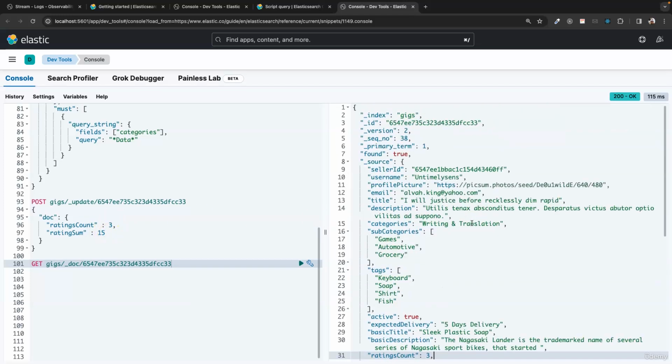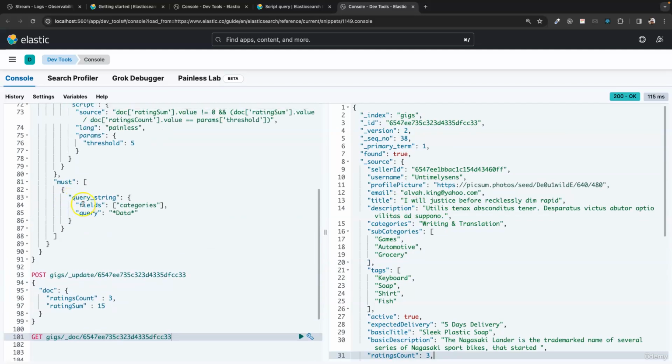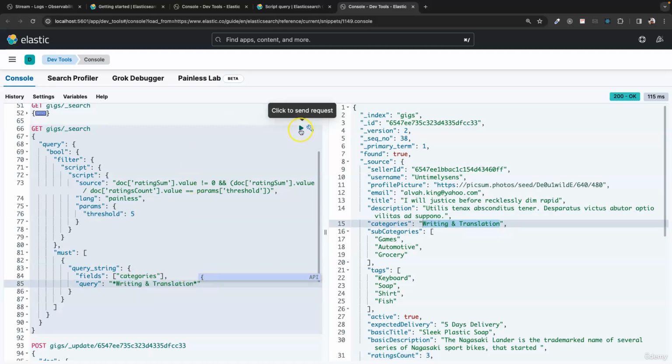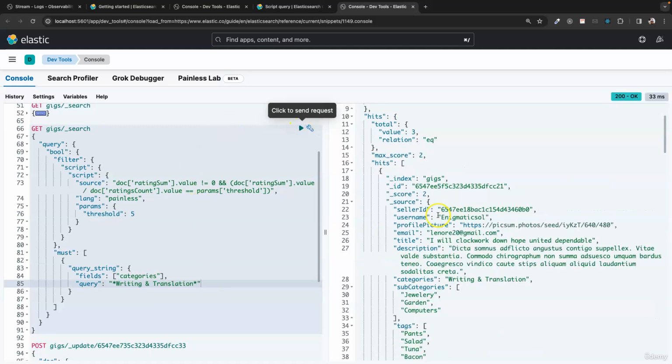Now let us try to execute the query we had before. Here we are saying if rating sum dot value is not equal to 0 and ratings count dot value is not equal to 0, and the rating sum dot value divided by ratings count dot value is equal, with double equal symbol, to the threshold, that is if the division is equal to 5, then we should return the document. So here the categories is writing and translate. We can use it here, and then I'll click, and it returned documents.